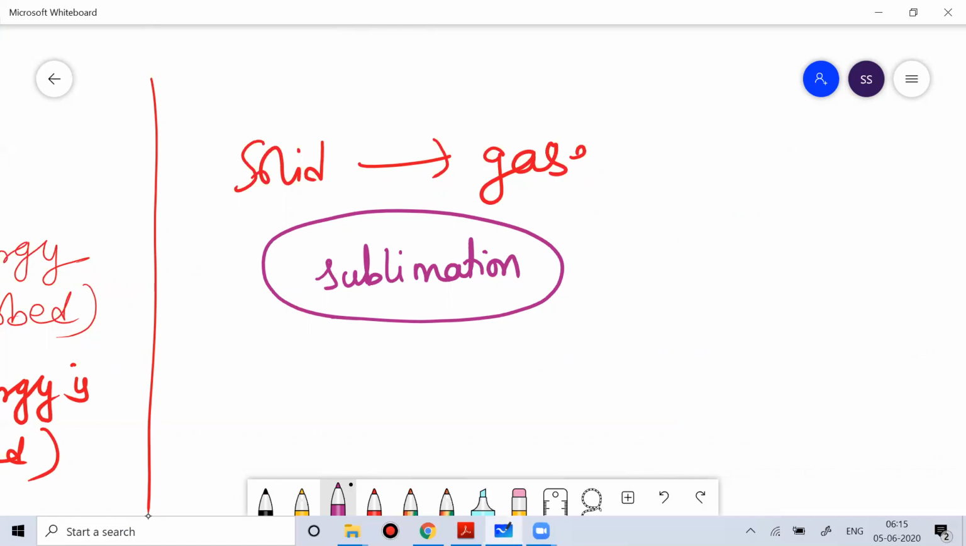As an example, you know that for puja purposes, if you burn kapoor, the kapoor is a solid, and when you burn it, it actually turns into gas. So the examples can be kapoor, naphthalene, iodine crystals, or ammonium chloride. They are good examples of sublimation. So whenever you talk about sublimation, you can give these as examples.